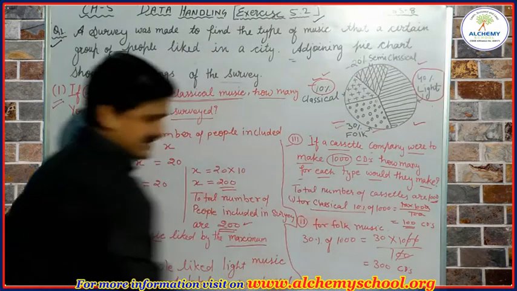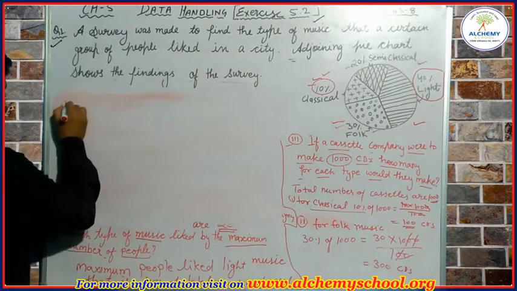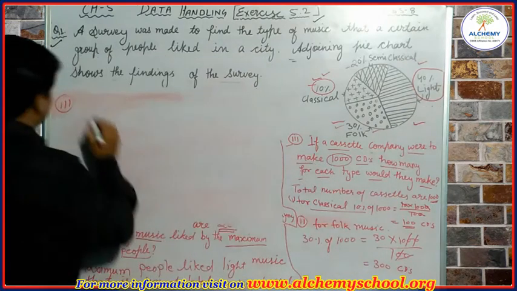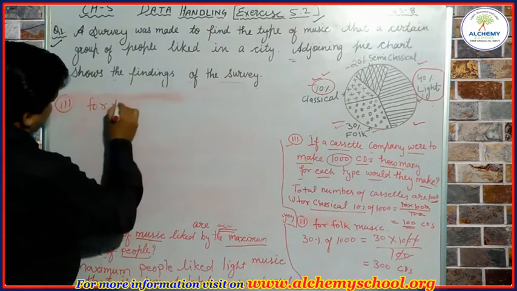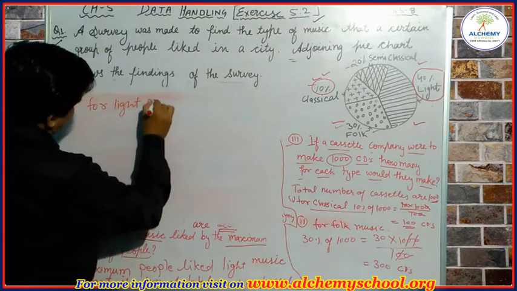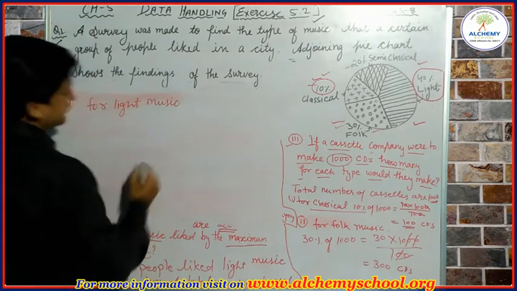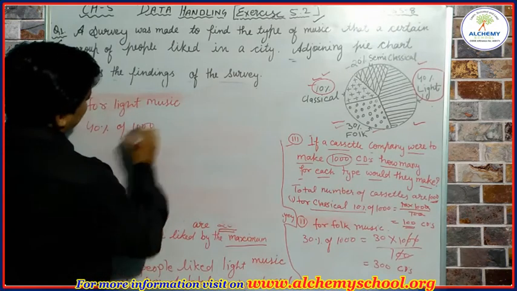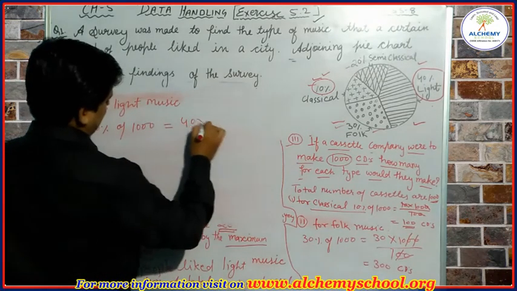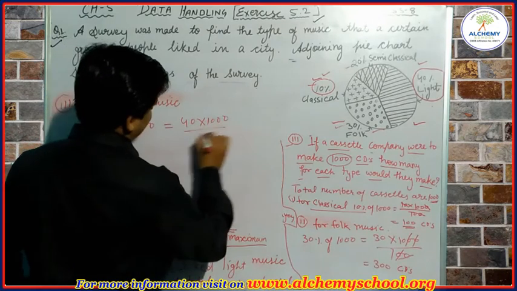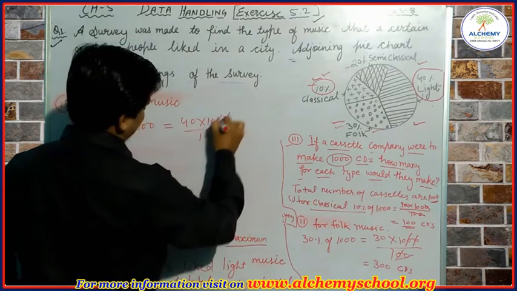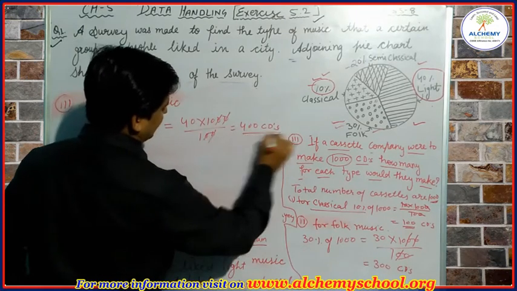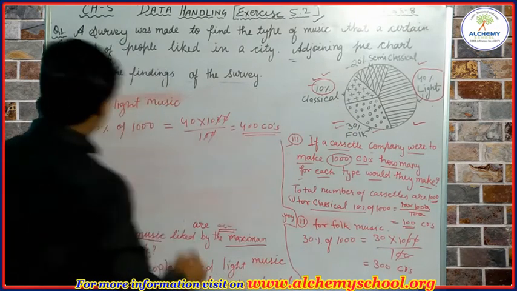Next is light music, which is 40%. So 40% of 1000 is equal to 40 into 1000 upon 100, and it will be 400 CDs. It means 400 CDs will be made for light music.